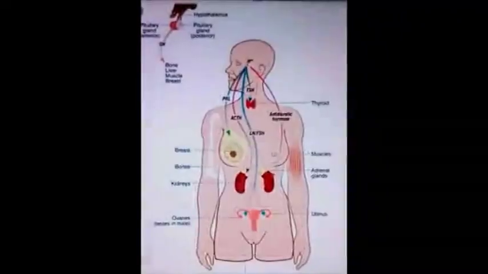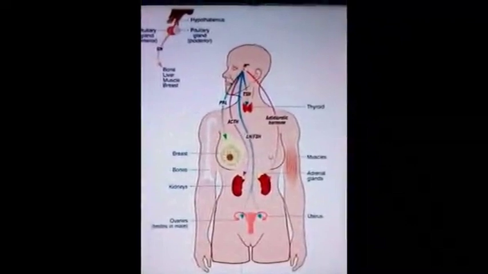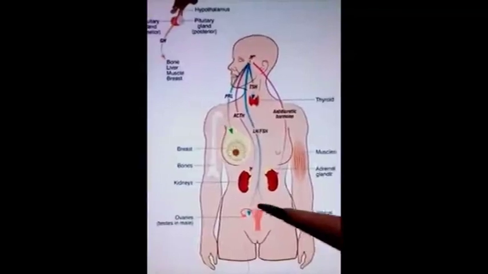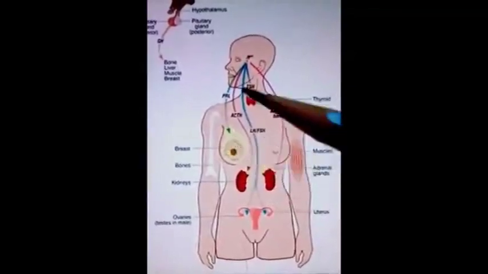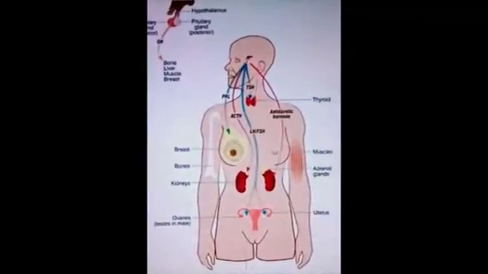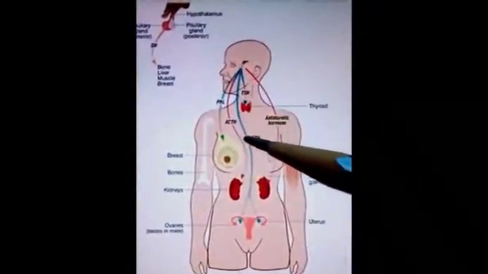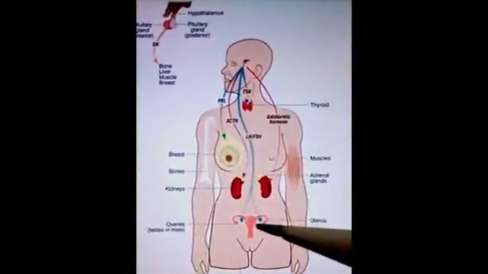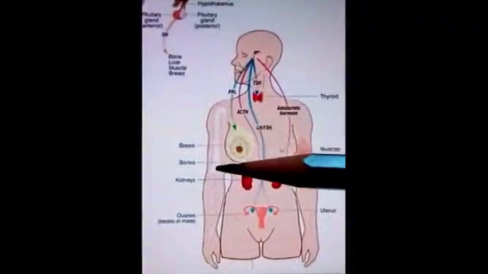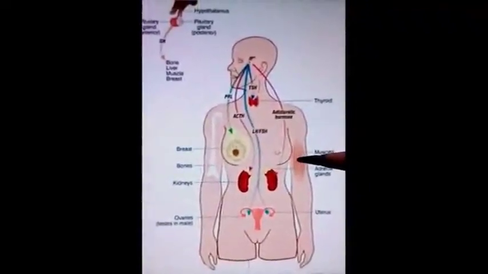hypopituitarism. Pituitary glands secrete a large number of hormones, so decreased level of these hormones produce various effects in the human body. In the diagram, various organs and glands are shown which, under the control of the pituitary gland, perform their normal functions. So decreased secretion from the pituitary gland leads to a decrease in the functioning of these glands and produces various symptoms, like growth hormone acts on the bones and muscles of the body and help in proper growth of the human body.